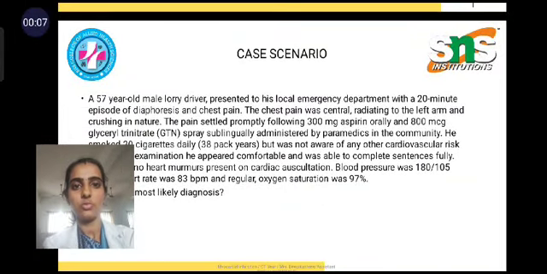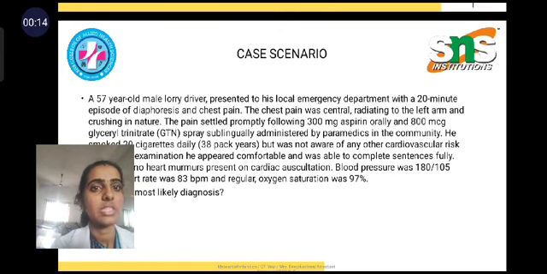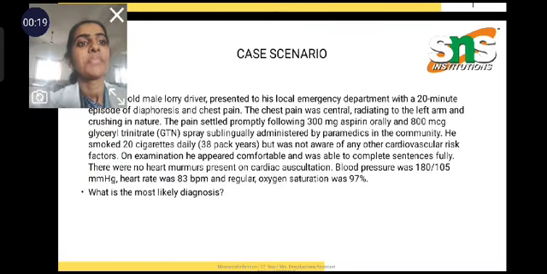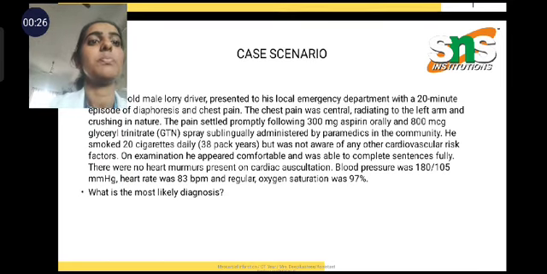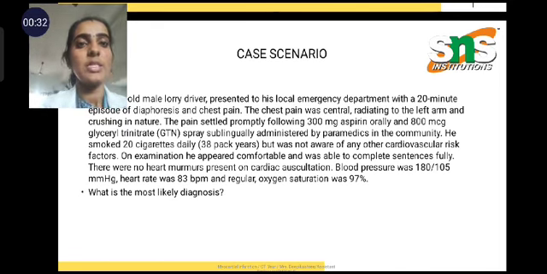The case scenario of myocardial infarction is a 57-year-old male lorry driver who presented to his local emergency department with 20 minutes of diaphoresis and chest pain. The chest pain was central, radiating to the left arm and crushing in nature. It settled after GTN and 300 milligrams of aspirin orally in the paramedic community.